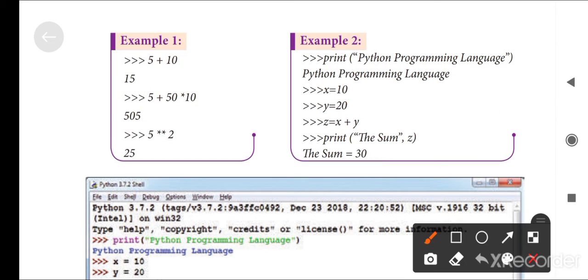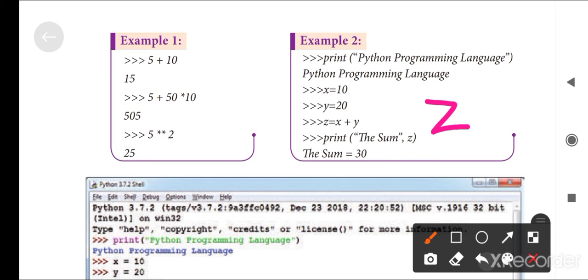After that it should be stored as the value of z. The addition of the two values, x plus y, is stored in another variable, z. If we print the value of z, the addition of x plus y will appear.